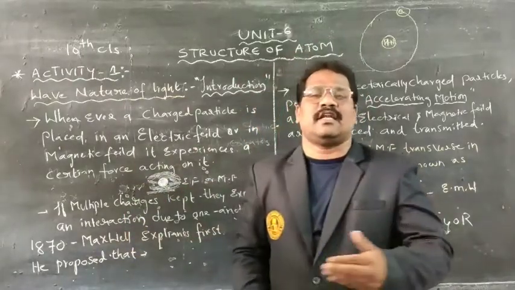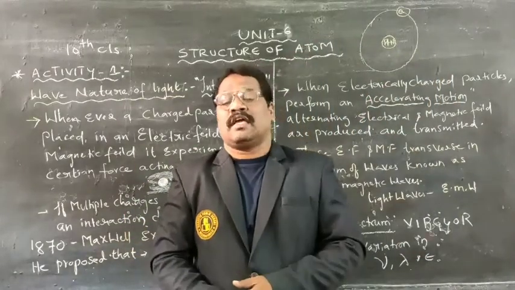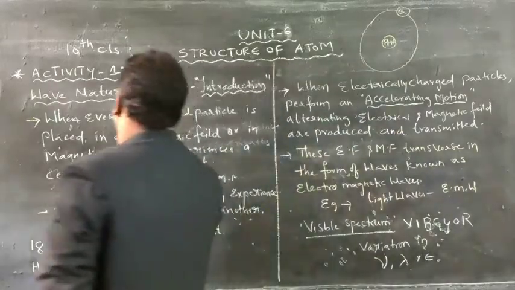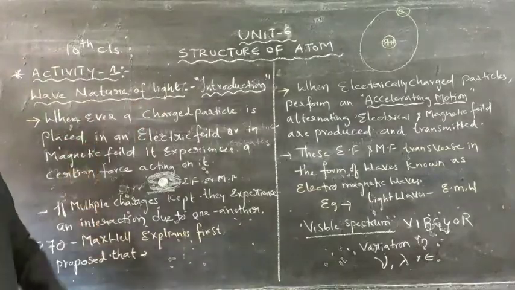It has its introduction as well as characteristics. Let me concentrate on the wave nature of light, the general introduction.